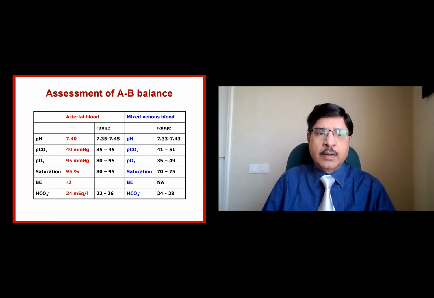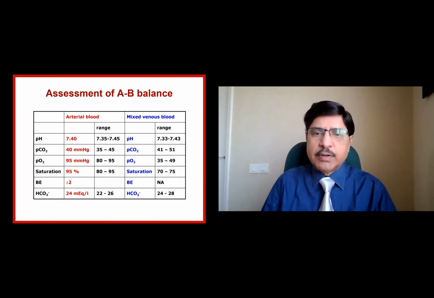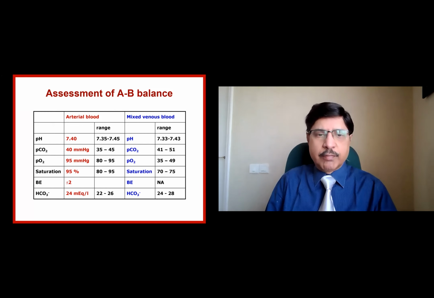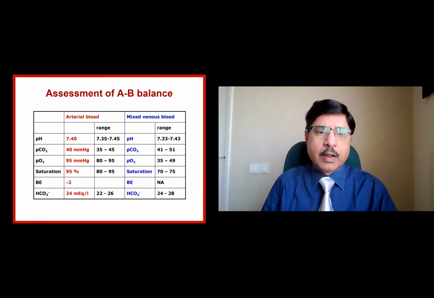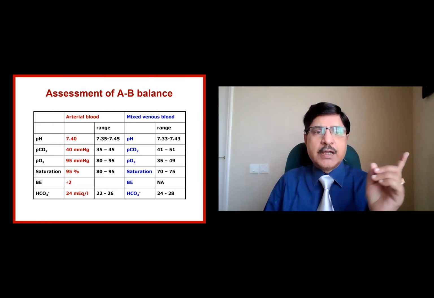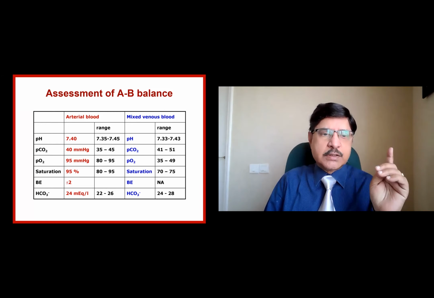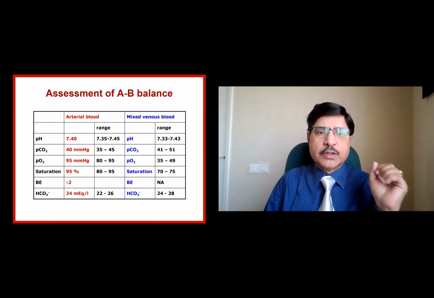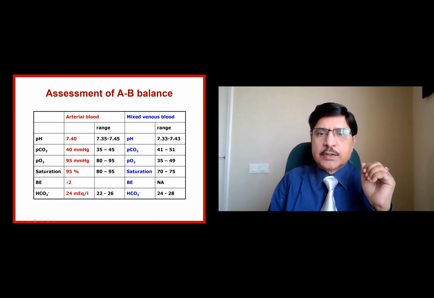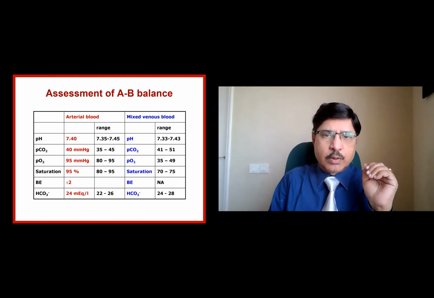And this is the base excess, which will not be applicable in venous blood. We will tell you what is base excess when we are working on the formula. Okay, bicarbonate normal is 24 milliequivalent. So 4 important parameters: pH, carbon dioxide, oxygen, and bicarbonate are the 4 things that you need to really understand as far as the values are concerned. Keep them in your mind, and let's go to the next one.